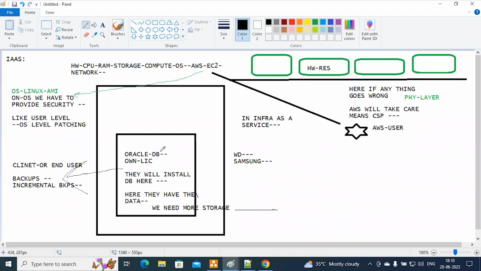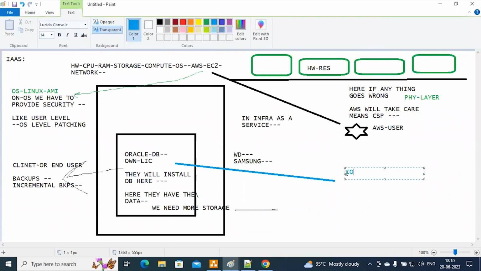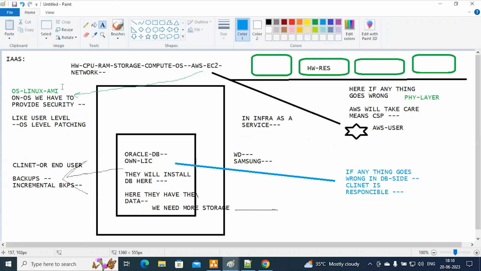But one more point here. If anything goes wrong on the Oracle side, in the database side, when software expires, license expires, database loss, then who is going to be responsible? Your client. The client is responsible. Okay. AWS is not going to take any responsibility for this Oracle database. Fine. This is called infrastructure as a service. At the end of this session, I will give you one more example. In that example, you will understand.